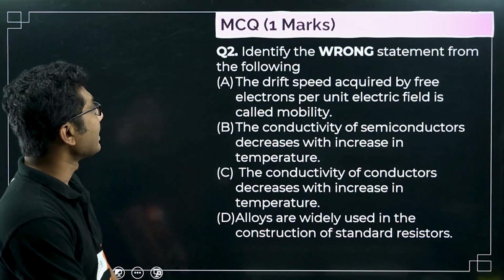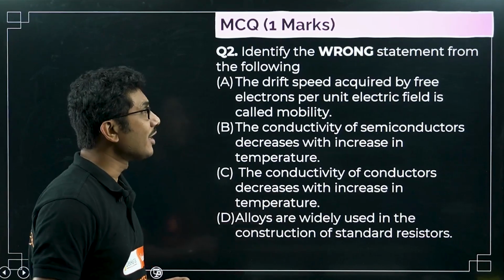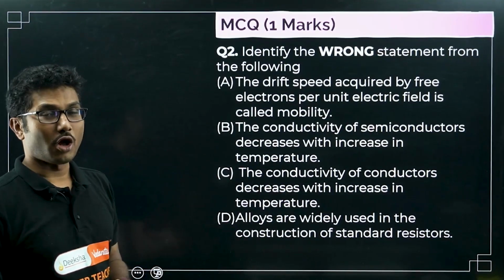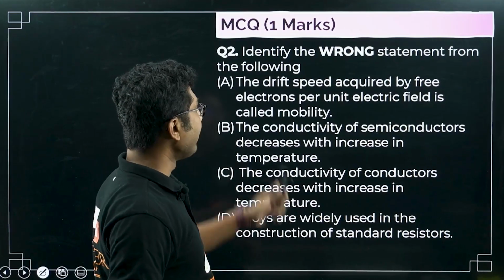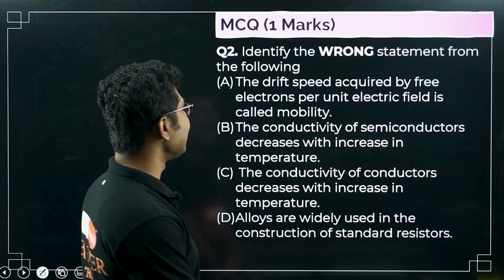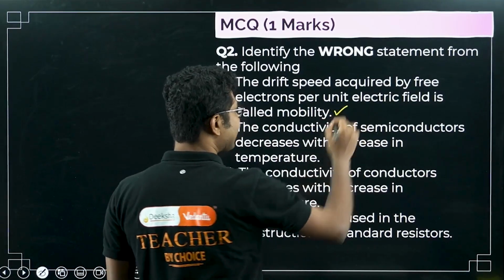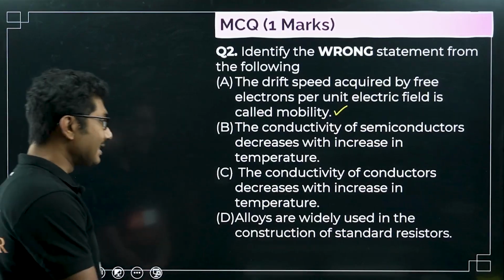Now let's move on to the next question. Identify the wrong statement from the following. Out of the 4 options, 3 are correct, only 1 is wrong, right? Drift speed acquired by free electrons per unit electric field is called mobility. That is the definition of mobility, so this is a correct statement. The conductivity of semiconductors decreases with increase in temperature.